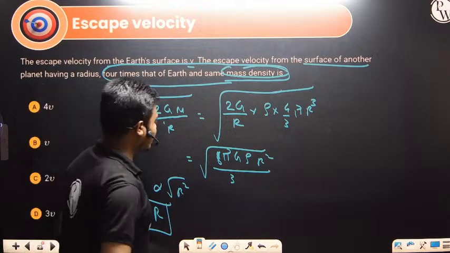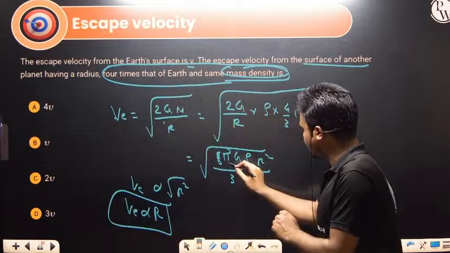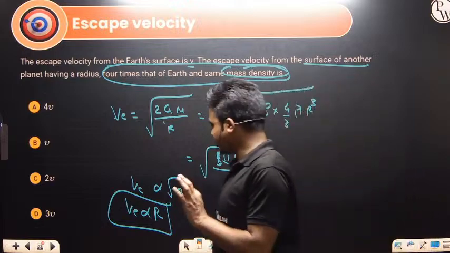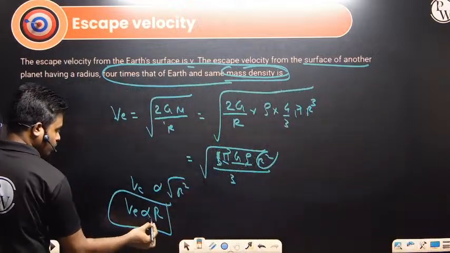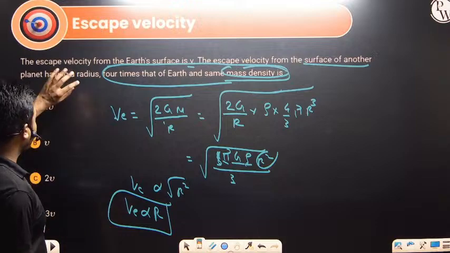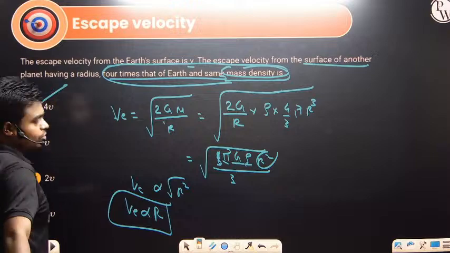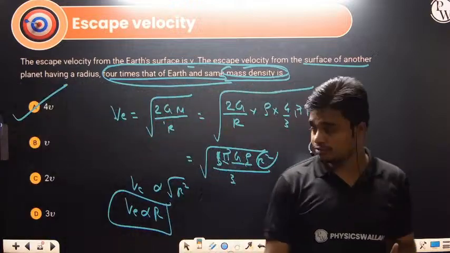So radius is how many times? Everything is constant. Rho is constant, pi is constant, G is constant, 8 is constant, 3 is constant. Only the square of the radius matters, so V is proportional to root of r square, which means V is proportional to r. So radius is how many times? Radius is 4 times, so velocity will also be 4 times. Clear? Velocity will also be 4 times.